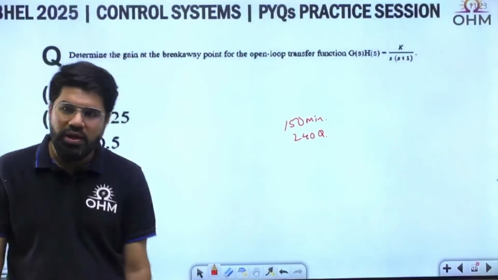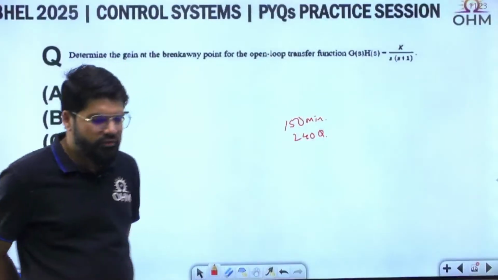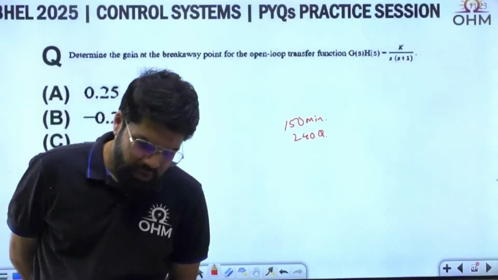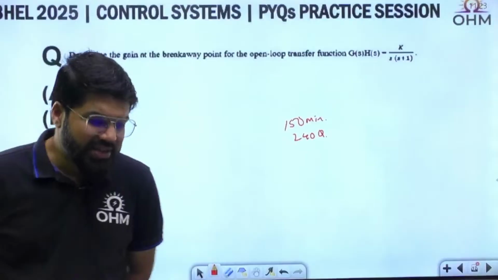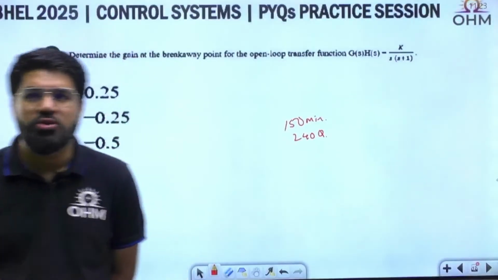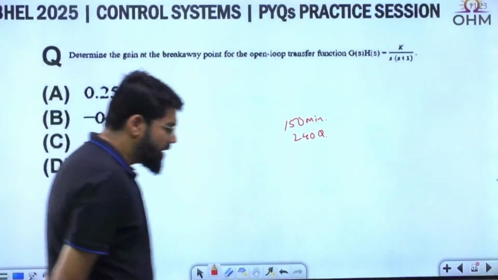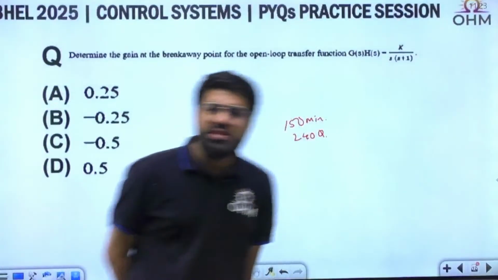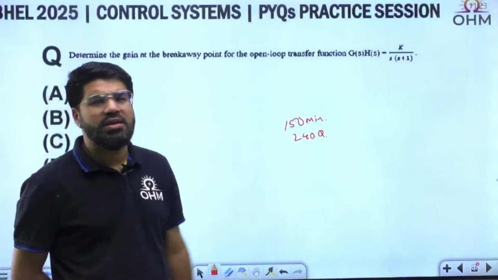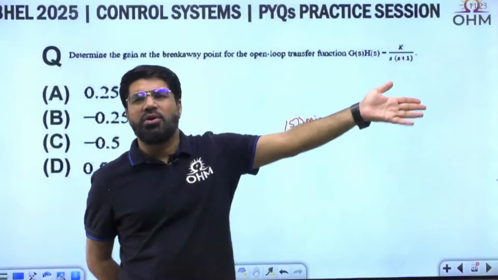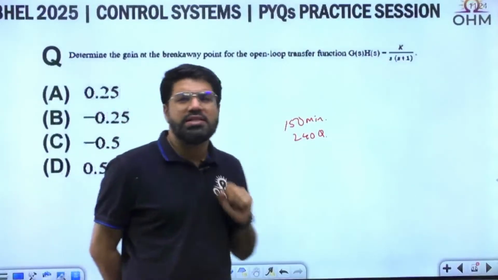the questions, because the timing is less, 150 minutes and 240 questions are there. Or even if you are able to see all the questions by chance, maybe not every question you can solve within the specified time. So what I will suggest, any question which is easy also but requires some calculation, you can mark it. You know what is breakaway point, simple. Just some calculations are required.